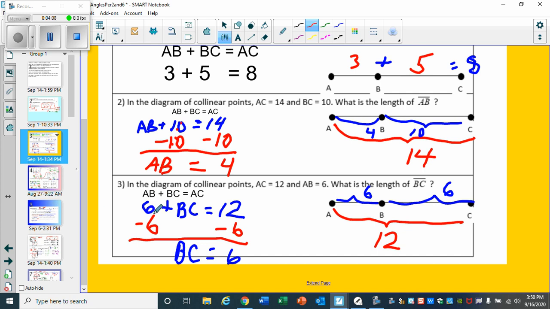In this case, we have 6 plus BC equals 12, because AB gets replaced with 6. BC, we don't know yet, and then AC, the entire distance, 12. So we subtract 6 on both sides. BC equals 12 minus 6, or 6. That's this part right here.